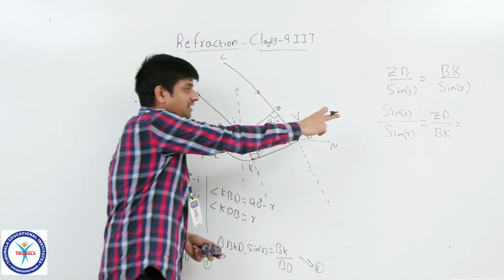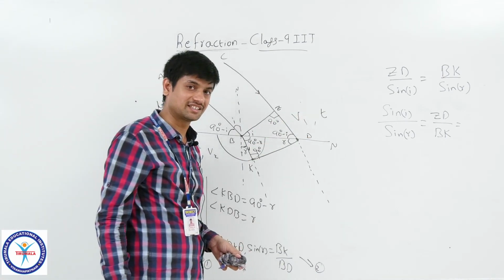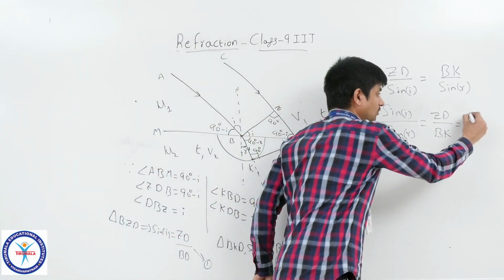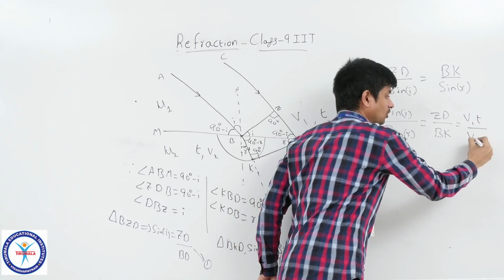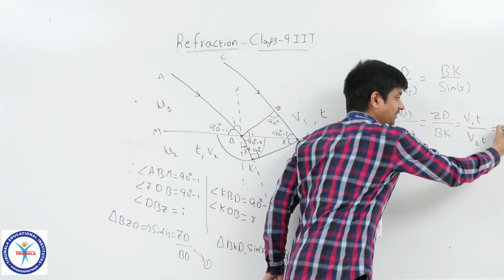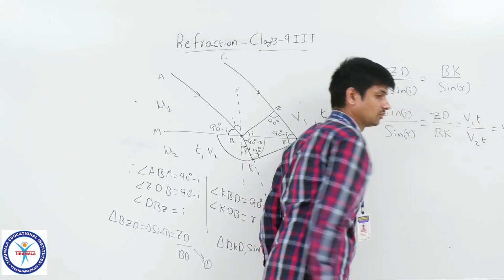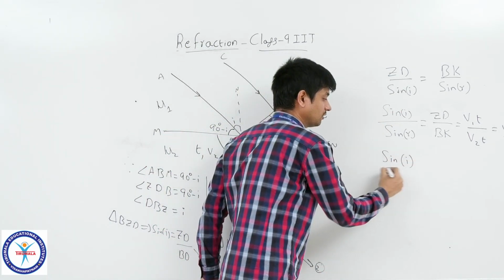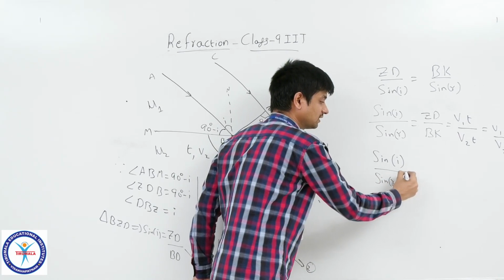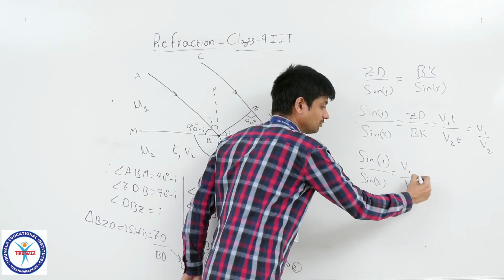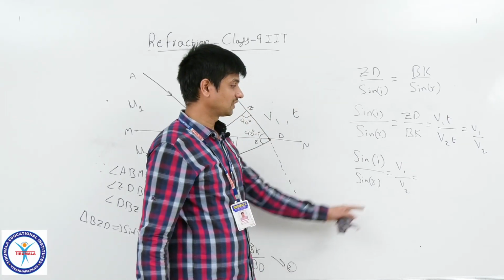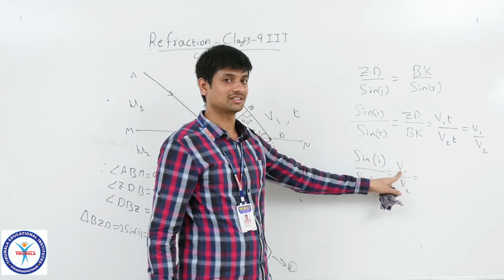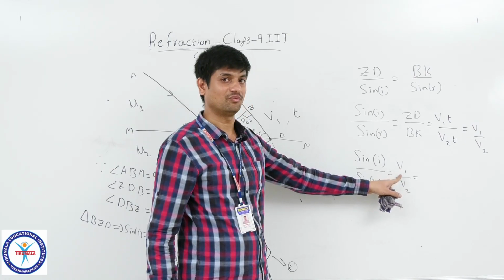So ZD represents distance equals speed into time, which means V1 into T, and BK is V2 into T. So T gets cancelled, V1 by V2. So you can write sin I by sin R equals V1 by V2. Here the speed of the radiation is understood by the terms V1 and V2.